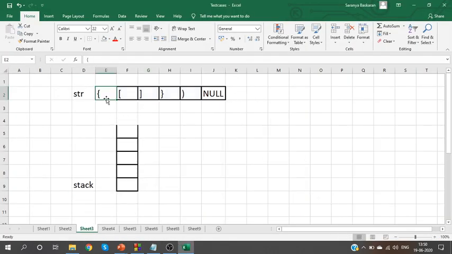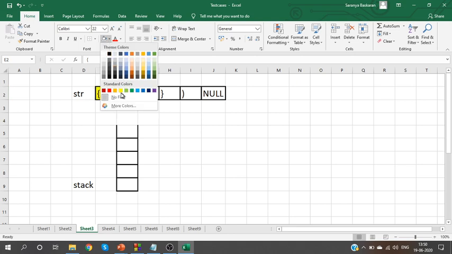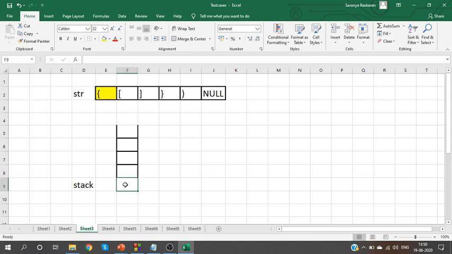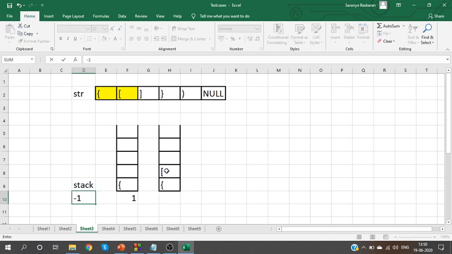We have an open curly bracket. For an open bracket, what will we do? For an open bracket, we will push it into the stack. This is step 1. Next time also we see an open bracket here. The next one is also an open bracket. Push it into the stack. Initially top of stack is -1. After this top of stack is 0. After the square bracket top of stack is 1. Next time we see a close bracket.